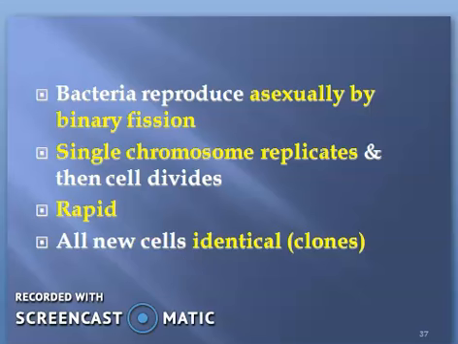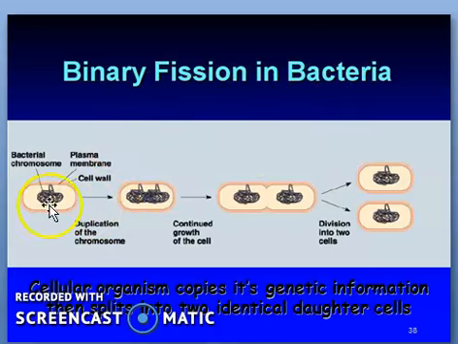Okay. So the binary fission in bacteria. This is a bacterial chromosome, and this outer covering is the plasma membrane. Outside of that plasma membrane you can see a cell wall. Then duplication of the chromosomes takes place, means doubling of the chromosomes, and it continues to grow, and the cell then divides into two. These two cells are exact copies of the original cell or the parent cell.